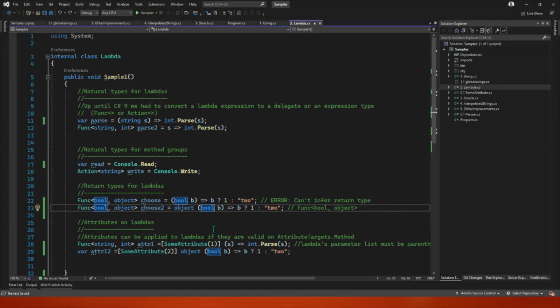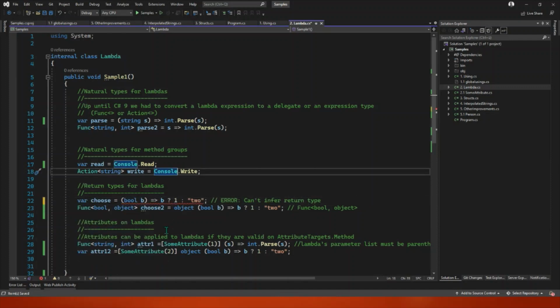Third one, return types from lambdas. Kind of the same. I mean, what are we doing here? This is a lambda expression, right? So what are we doing here? Based on this b argument parameter, we are deciding if it will be an integer or a string. This will work as it is in C# 9, but there was no way actually to have var here, right? Because it was impossible to know, is it a string or is it an integer? It will not automatically revert to any object because of course it can too.